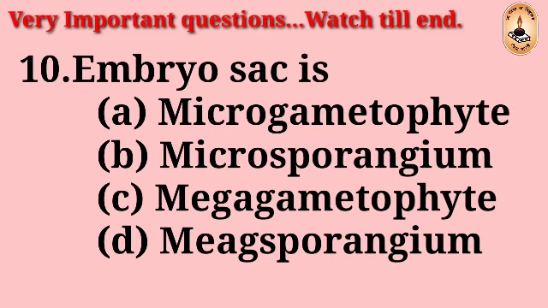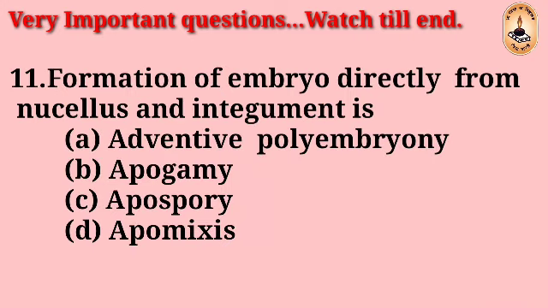Question number 10. Embryo sac is: macrogametophyte, macrosporangium, megagametophyte, megasporangium. The right answer is C, megagametophyte.